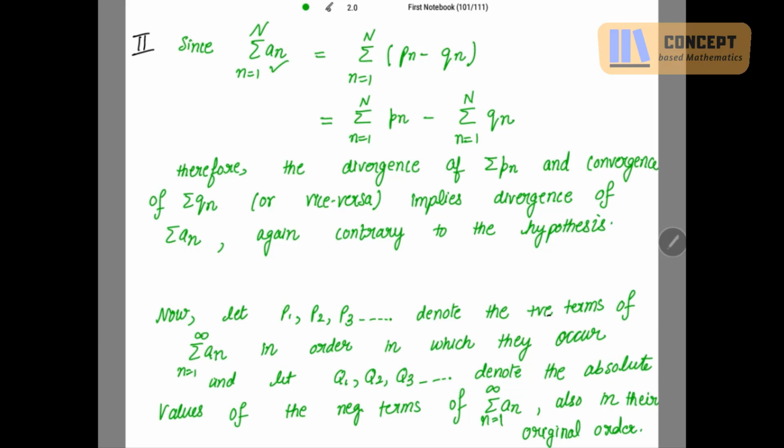Okay. So now I have taken capital P1, capital P2, capital P3. Let this P1, P2, P3 denote the positive terms of summation An in the order in which they occur. And let Q1, Q2, Q3 denote the absolute values of the negative terms of summation An, also in their original order. See, Q1, Q2, Q3 are the absolute values of the negative terms. So, because these are absolute values, Q1, Q2, Q3 are also positive, right?